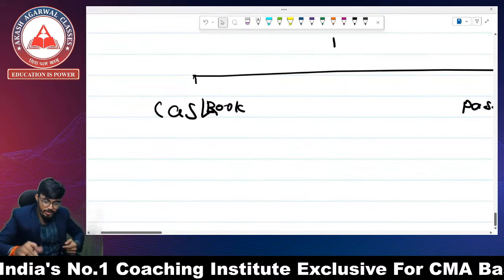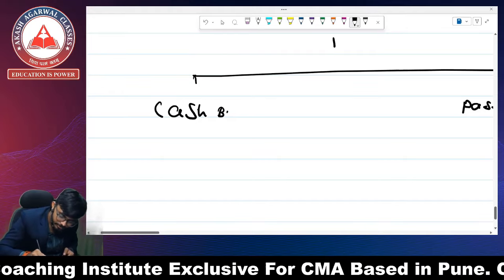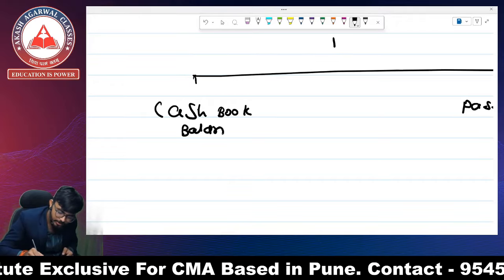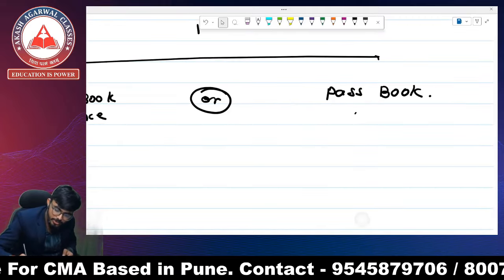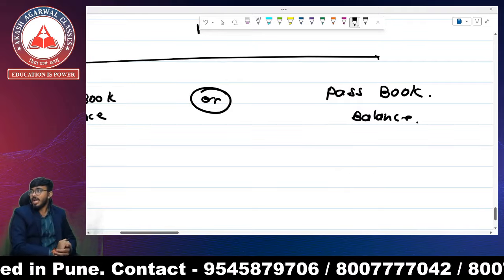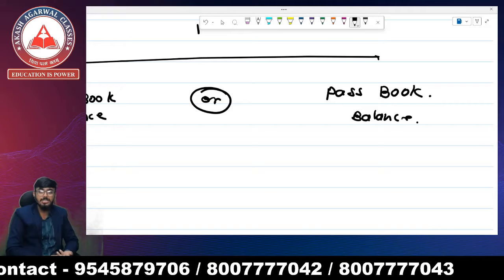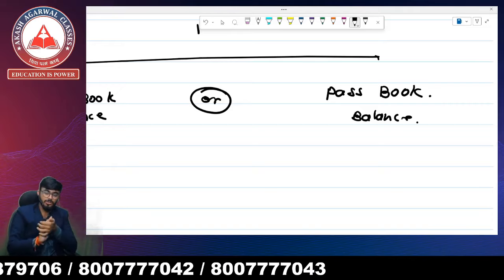They are going to give us the cash book balance or passbook balance. And with the help of this balance, we have to find out the other balance.